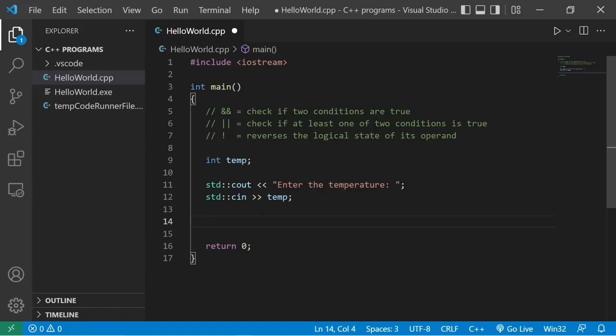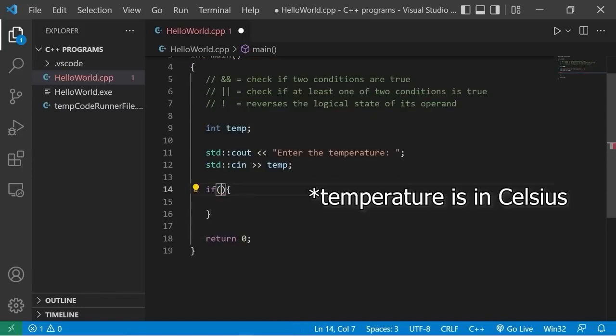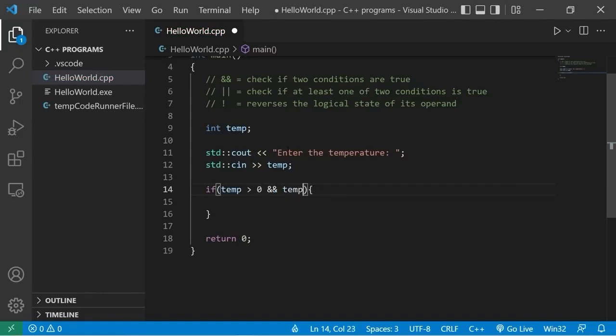With the AND logical operator, we check to see if two or more conditions are true. Let's see if our temperature falls within a certain range. If condition, then a set of curly braces, we'll check to see if our temperature is above 0. If temp is above 0, and temp is less than, let's say, 30. In order for us to execute this if statement, both of these conditions must be true. If one of them is false, we skip over this if statement. So if our temperature falls within that range, the temperature is good.